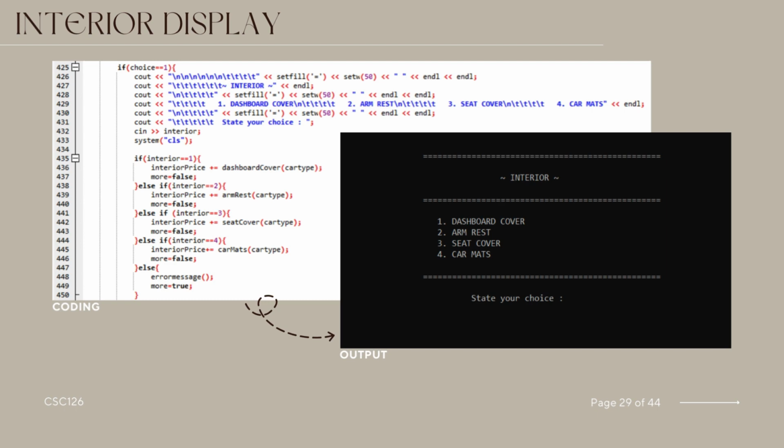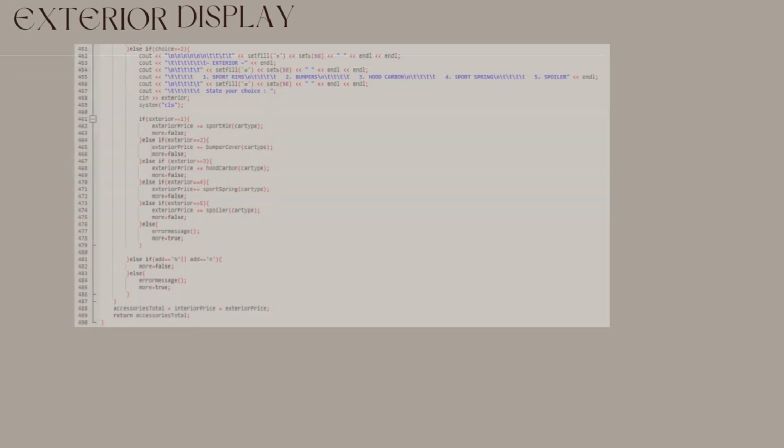Depending on the user's choice, it calls specific functions, examples such as dashboard cover and armrest, to calculate the price of the selected accessory and update the interior price accordingly. If the user inputs an invalid choice, it calls the error message function, notifies the user, and sets more to true, allowing the loop to continue and prompt the user again for a valid choice.